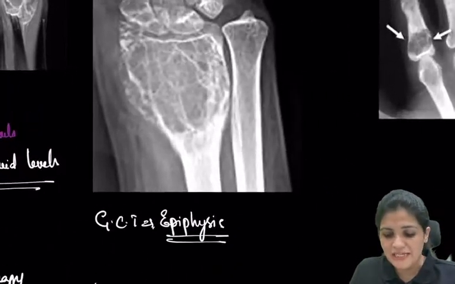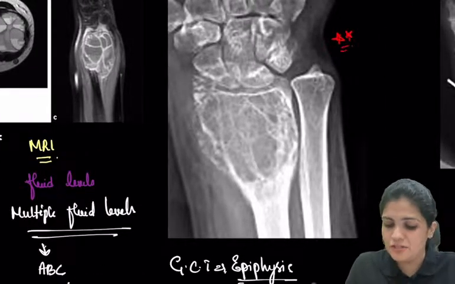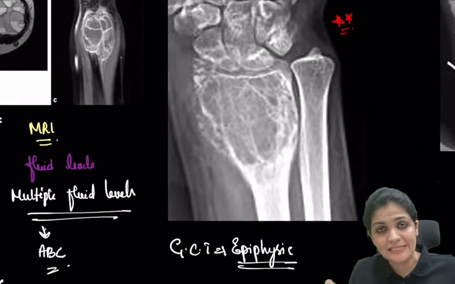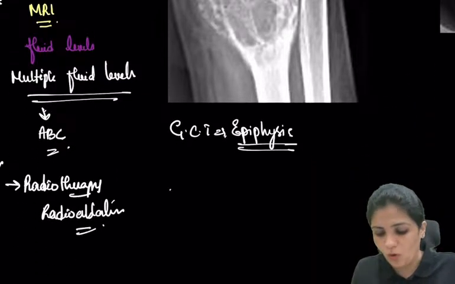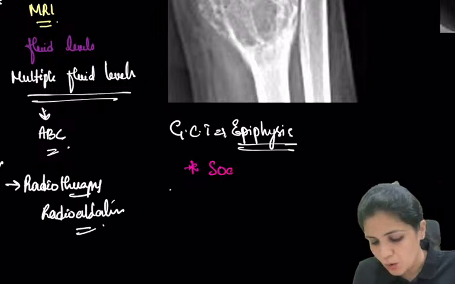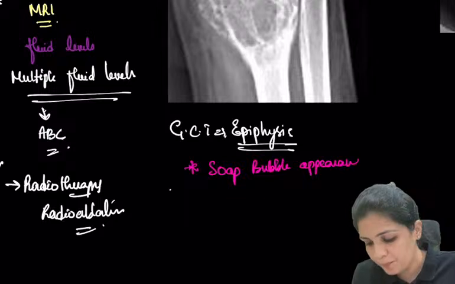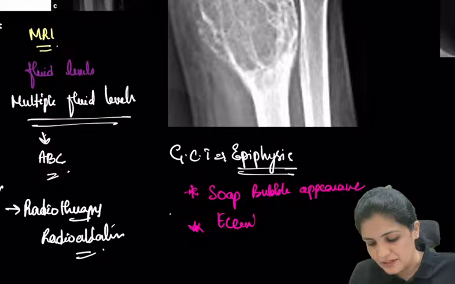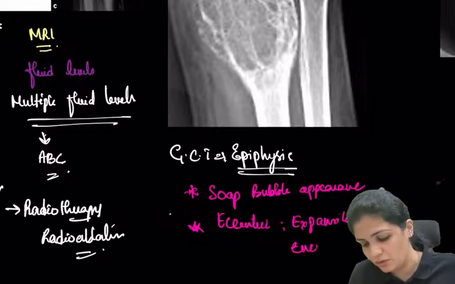Now coming to your giant cell tumor. So what is this? Very, very important. All eyes on GCT now. So GCT, the very important thing I want to tell you is that this is an epiphyseal origin, right? So this is seen from the epiphysis. As you already mentioned, yes, this is a soap bubble appearance. And it is again eccentric as we discussed in ABC. Again, it is expansile and it is encroaching on the joint, but never destroys the joint.